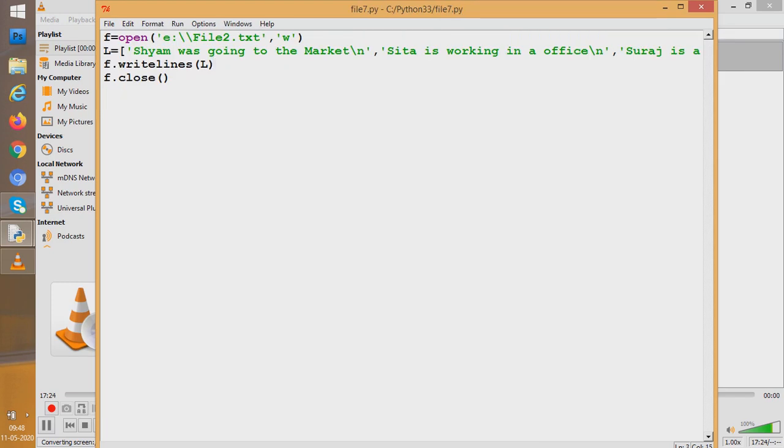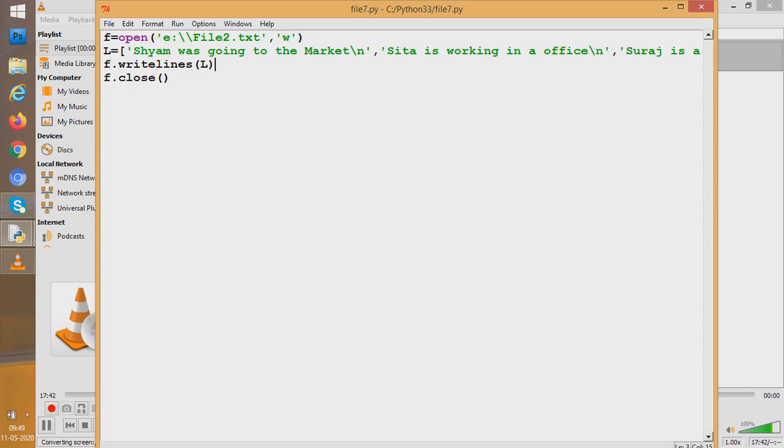What did we do to create it? We used two given functions. One was the write function and the second was the writelines function. What does the write function do? Using the write function, you can create a file line by line.